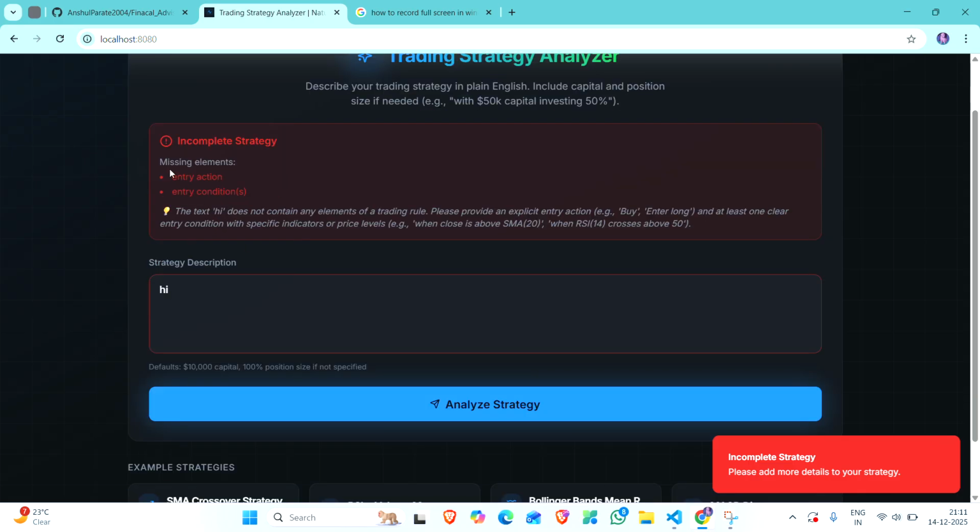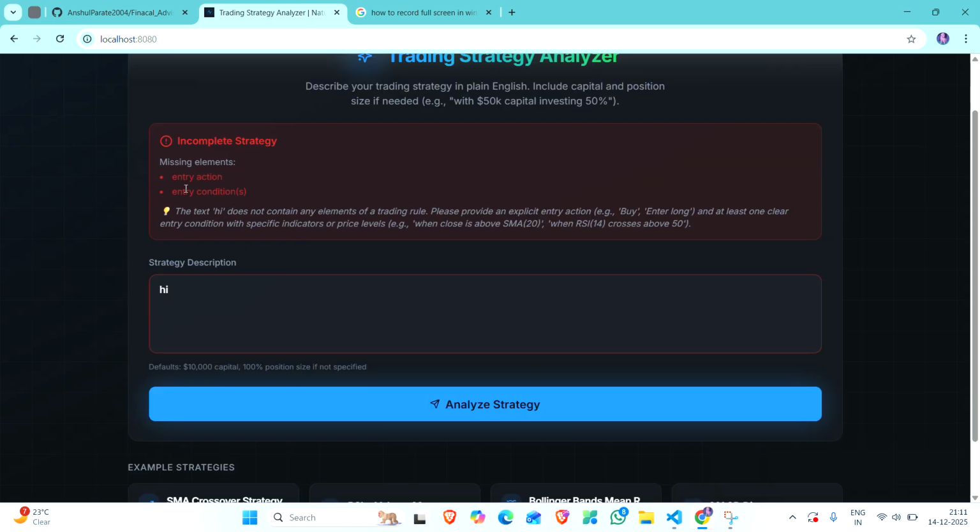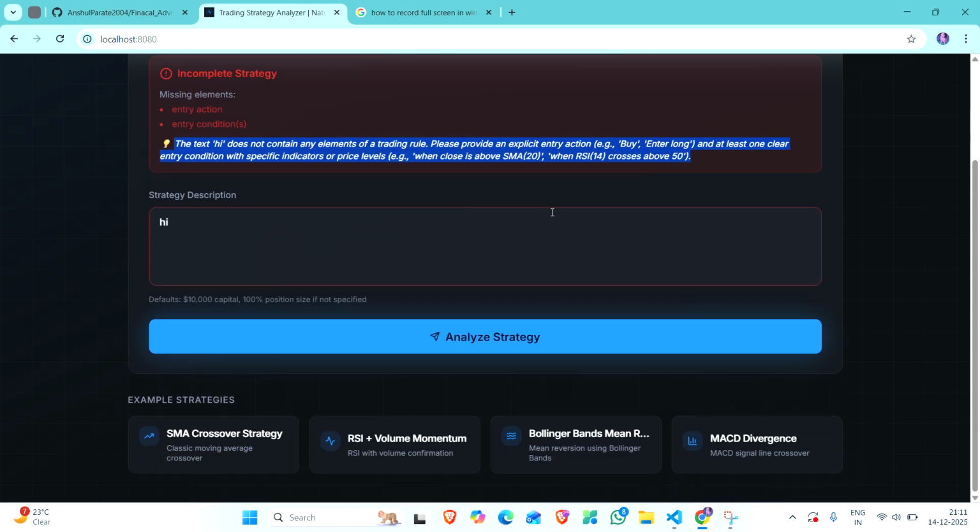We pass it and it throws an error. Missing elements: there was no entry action, no exit actions, no entry conditions, so there was nothing in it. It throws an error saying the text doesn't contain any element of a trading rule. Please provide an explicit entry. It also told us that it's incomplete.